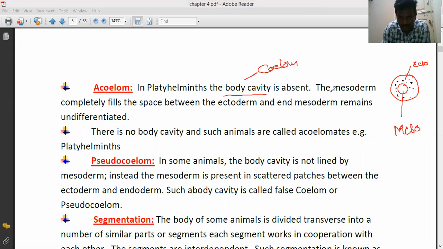So the mesoderm completely fills the space between the ectoderm and endoderm. See, this is ectoderm, in the middle is mesoderm, and this is ectoderm. This is called mesoderm.